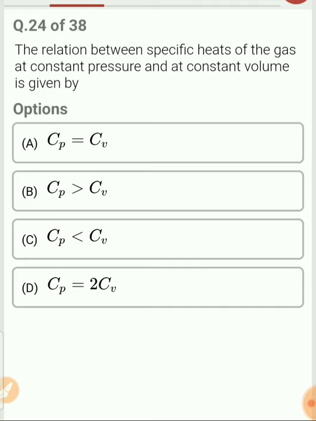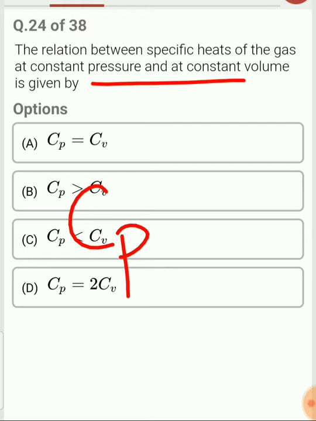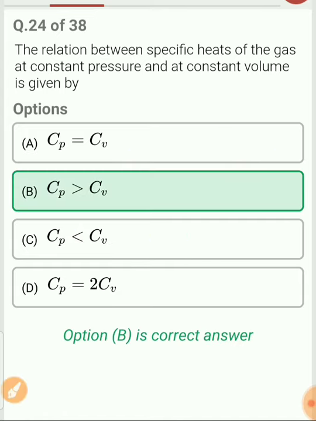Next question. The relationship between specific heat of a gas at constant pressure and that at constant volume is given by. Now you need to remember that Cp is specific heat at constant pressure and Cv is specific heat at constant volume, and Cp will always be greater than Cv. So this is the relation which you need to remember. Cp will always be greater as compared to Cv.